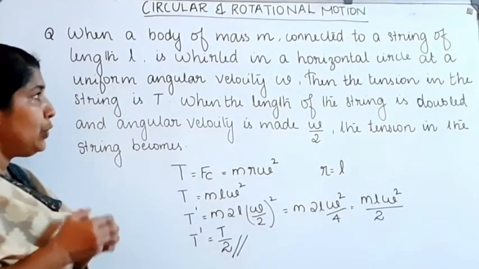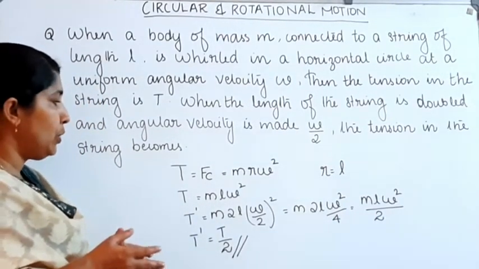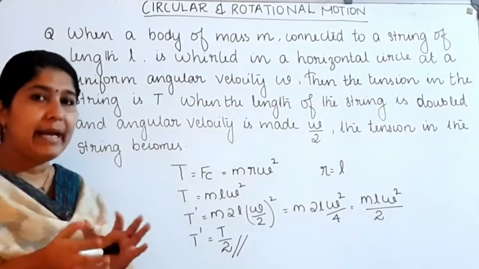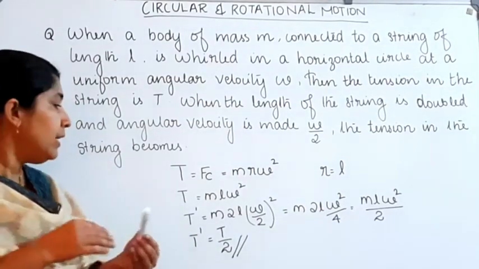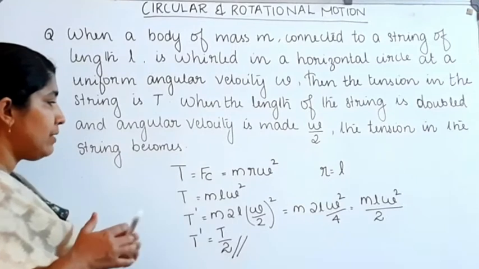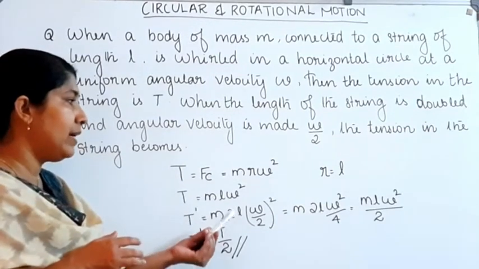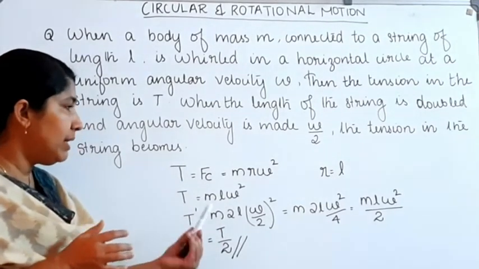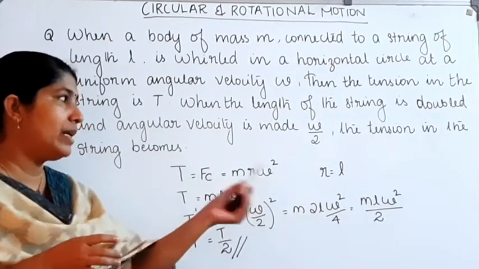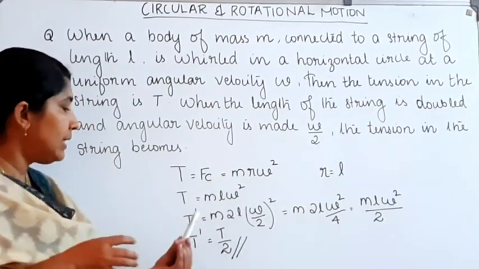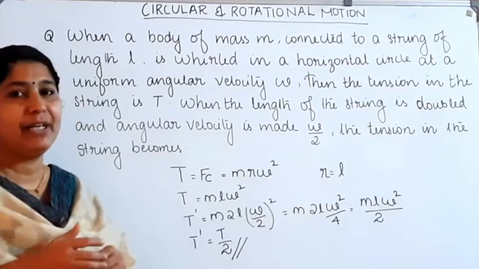Then the new tension T dash: when the length is doubled and the angular velocity becomes half, the new tension T dash is equal to m into 2l into omega by 2 the whole square. That becomes equal to m l omega square divided by 2, that's equal to T divided by 2.